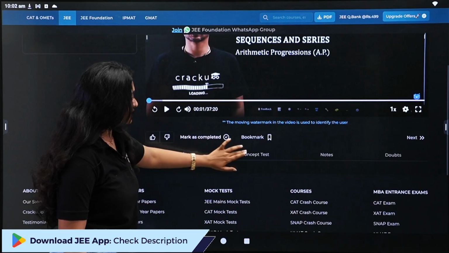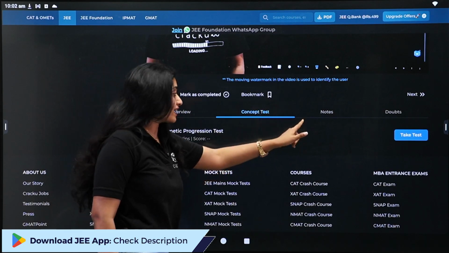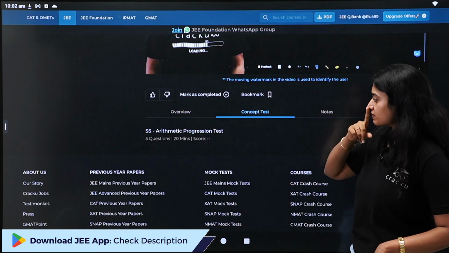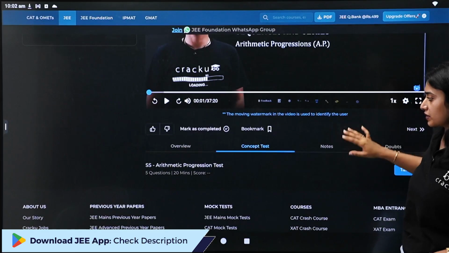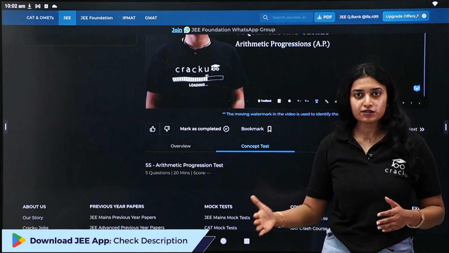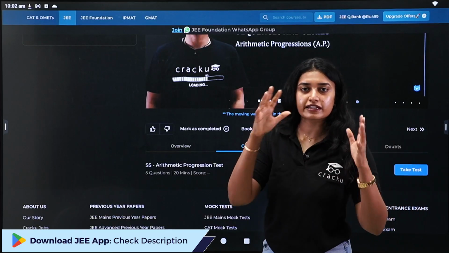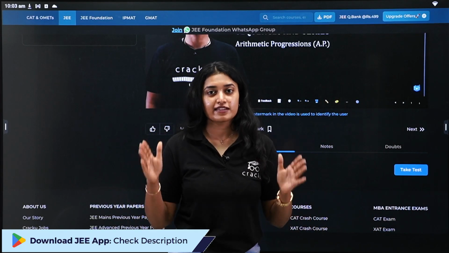Here you will get a concept test which has 5 questions, 20 minutes in total. You can also take notes on it, and you can also ask us doubts here. To me, I think the concept test is the best part of the entire series, because it is very important to test yourself as soon as you learn a concept. It is very common that students look at the videos and feel like they're exam ready. But we realize that it's not the way things should happen.